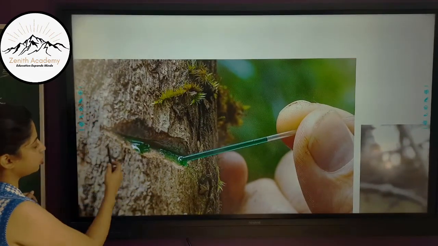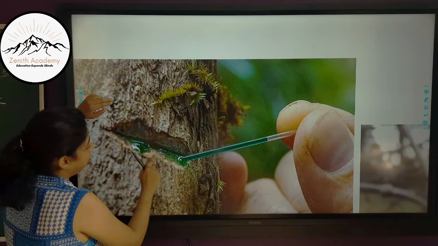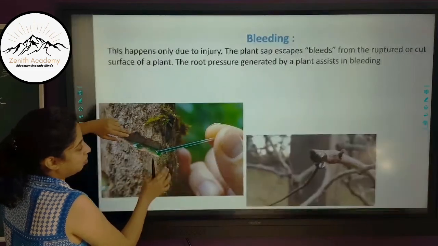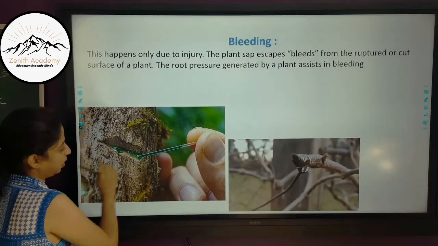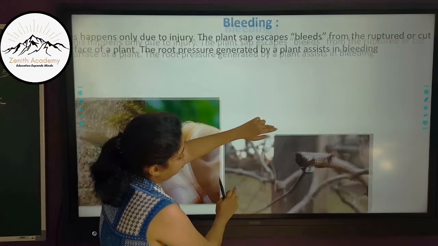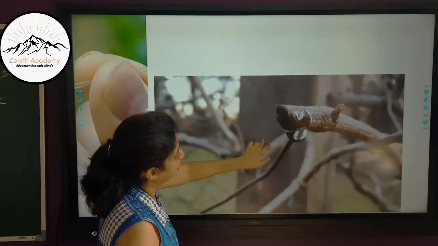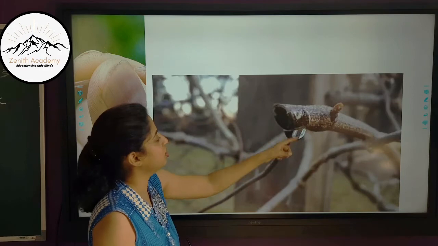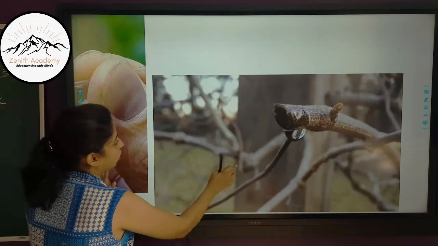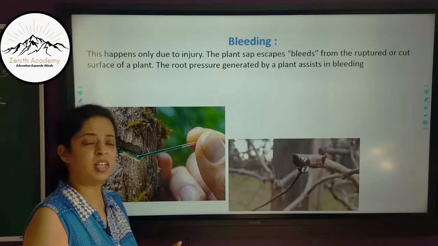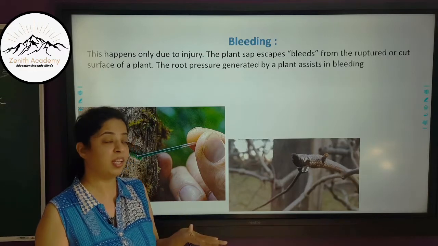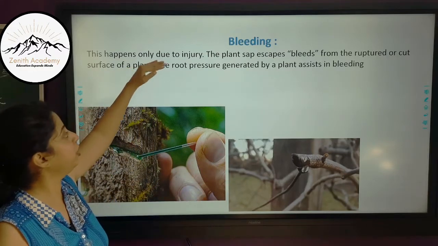Here you can see pictures where the bleeding is happening. This is a special type of tree from which metal is bled, so there is more content of metal ions here. So this is the bleeding from the cut or the injured part. The basic difference between guttation and bleeding is that bleeding occurs mainly due to injury.